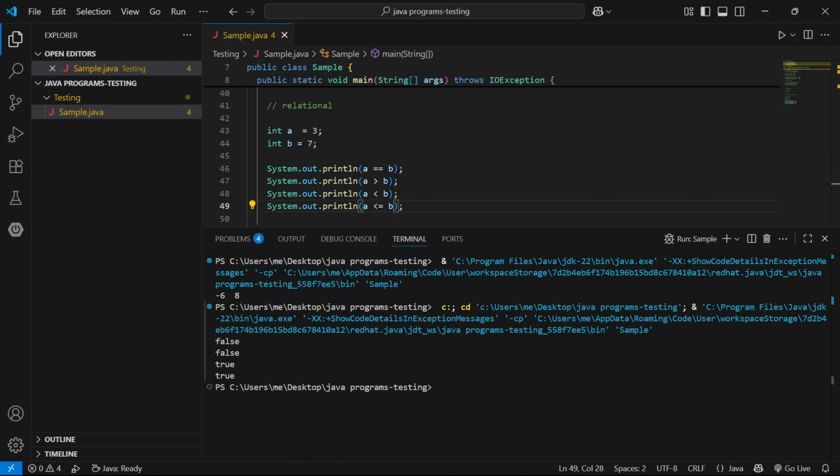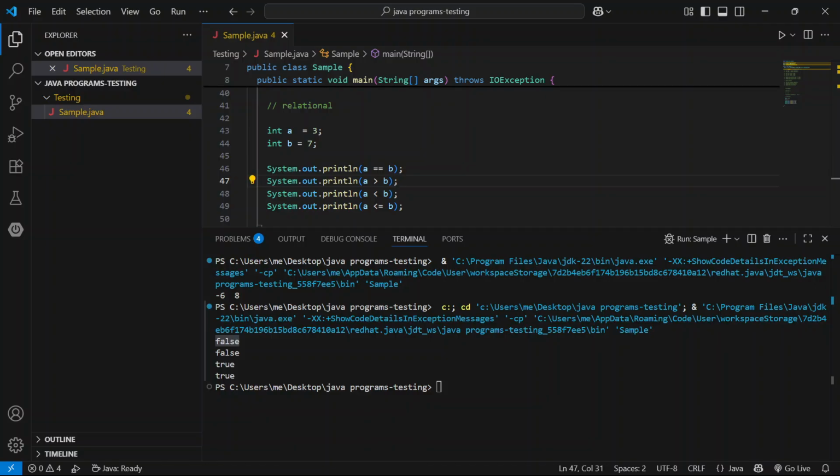Here observe, we got false because the first print is false. Both are not equal. Here a is 3, b is 7, so it is false. A is not greater than b. And next a less than b, it is true. And here one more, a less than or equal to b, a is less than b only, so it is true.